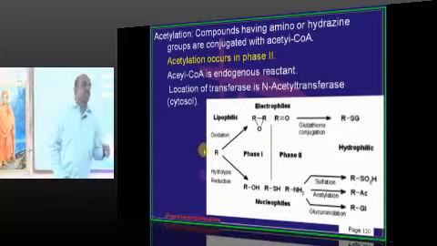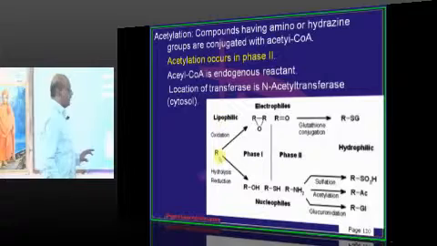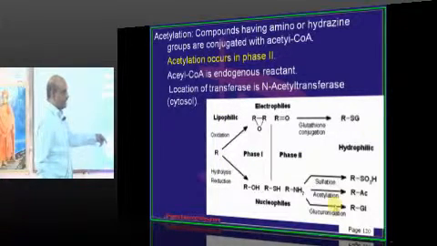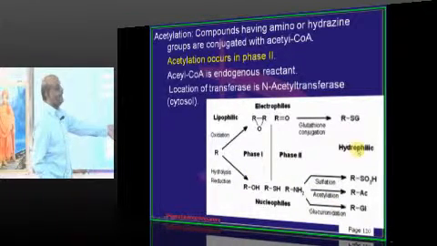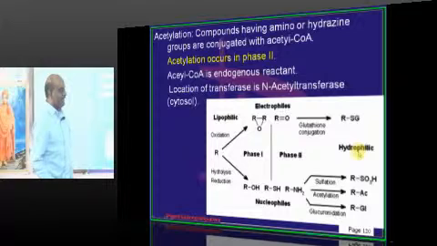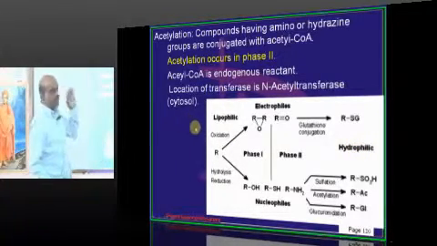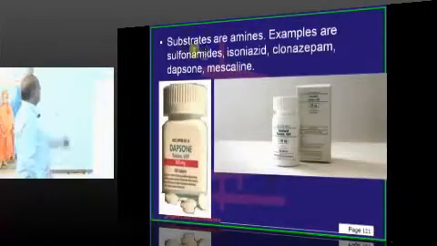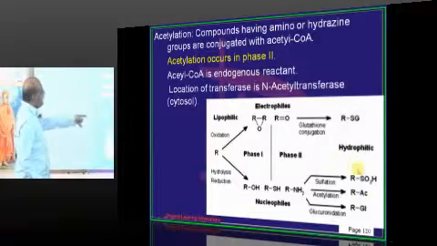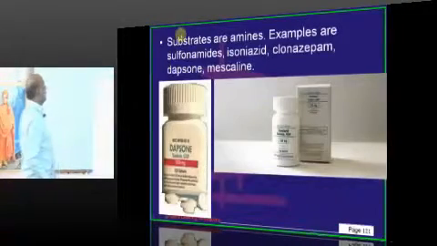A common question asked is, which reactions occur in which phase? Don't remember both things, or else you have not attended coaching with us. Remember only one thing, and whatever is not that becomes phase 2. Reduction, oxidation, hydrolysis is phase 1. Simple to remember. Okay. Now, acetylation hence is an example of a phase 2 reaction, is what you need to remember.